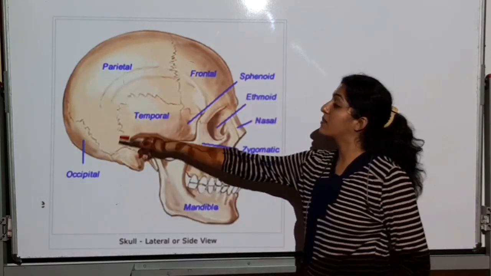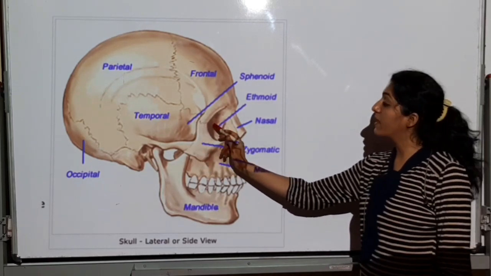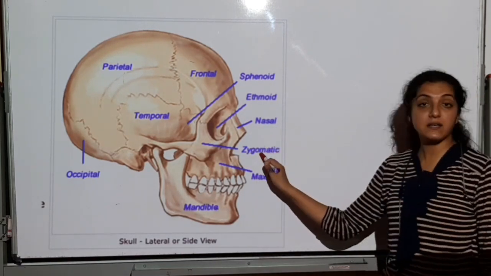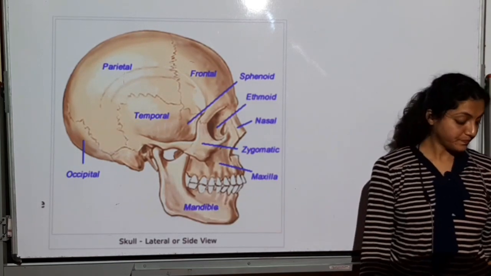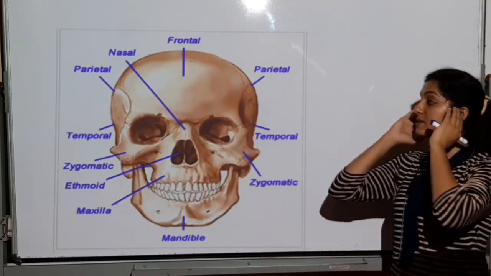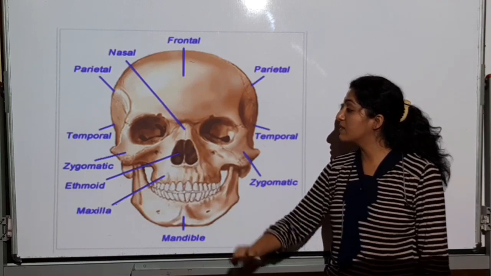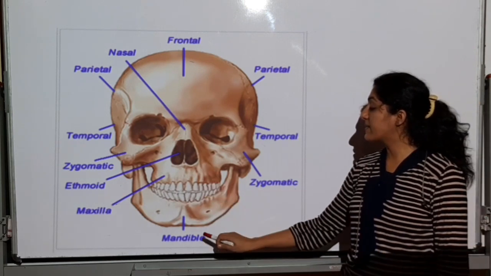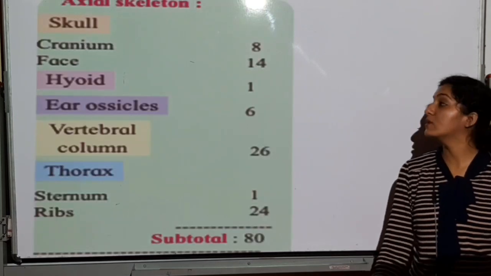Starting with the frontal, parietal, or the occipital at the back, the temporal on the side, from the temporal this bone, sphenoid, inside the sphenoid the ethmoid bone, this nasal bridge is the nasal, this cheek is the zygomatic, this upper one is the maxilla, this lower one which is moving is the mandible, and the facial bone. So the frontal you will see here too, the parietal you can see from here, the temporal a little bit. Then you have the nasal bone, you have the zygomatic, you have the ethmoid inside, you have the lacrimals over here inside, and you have the maxilla, mandible, zygomatic. I hope these bones are very clear with all of you.